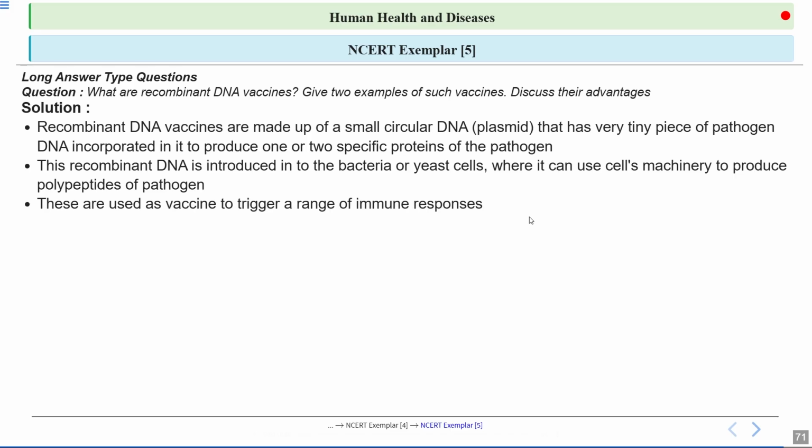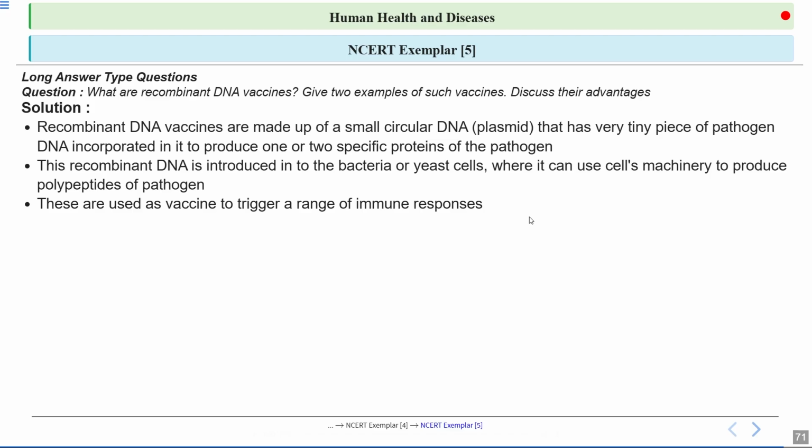So you can see here, this recombinant DNA is introduced into bacteria or yeast cell where it can use the cell's machinery to produce polypeptides of the pathogen. So polypeptides of pathogens are being made here, which can be used as an antigen. Okay, these polypeptides of the pathogen, called antigens, can be used to generate immune response in the host. Okay, so we are only targeting a particular region of the pathogen. Now, these polypeptides of the pathogen are used as vaccine to trigger a range of immune responses.